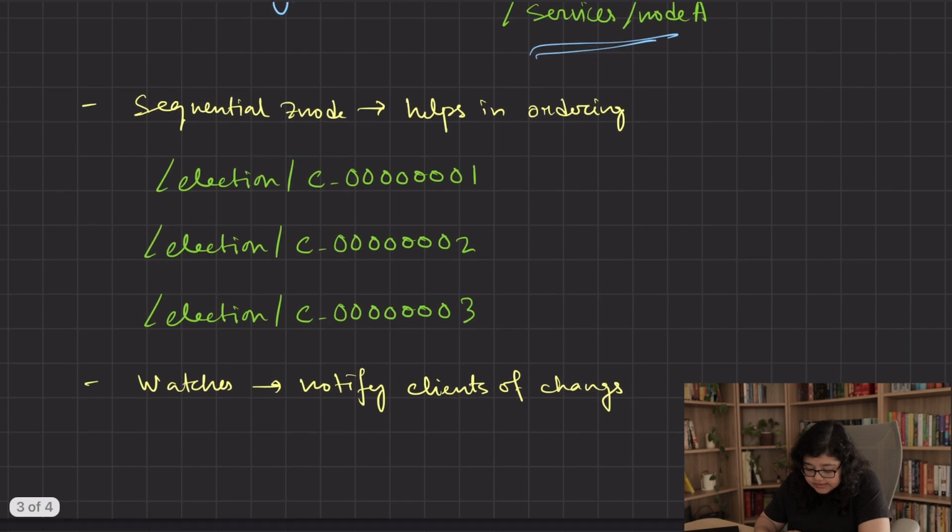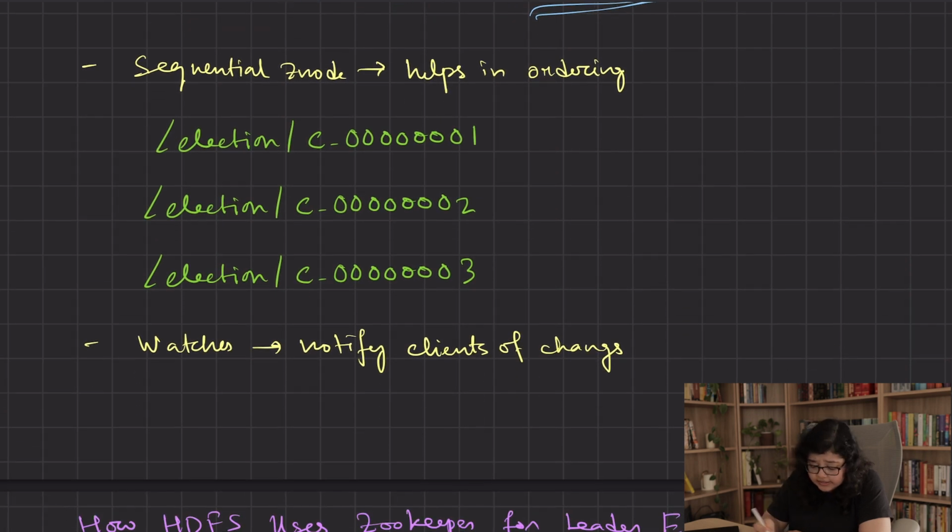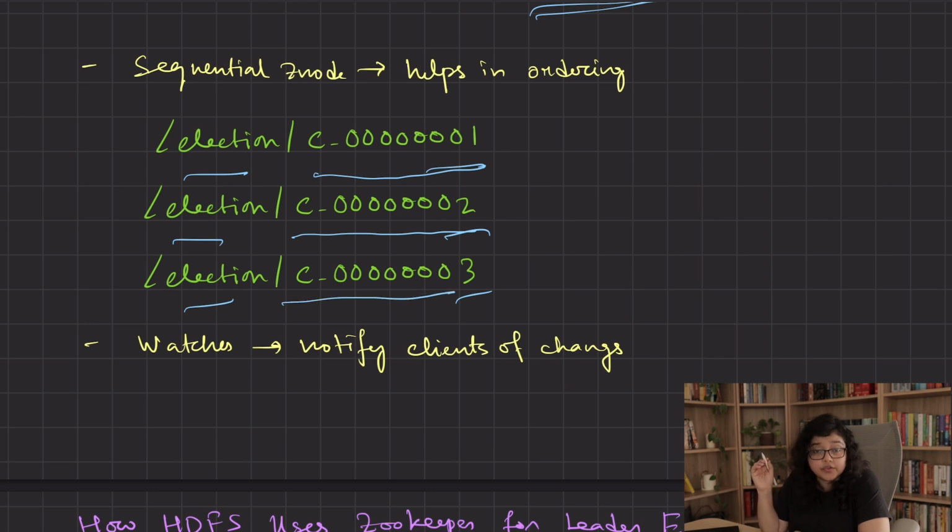Next is sequential Z-node. It gets created with a unique number suffix and this helps in ordering. For example, if there are 3 sequential Z-nodes under the location election, then there will be election/C00001, election/C00002 and election/C00003.